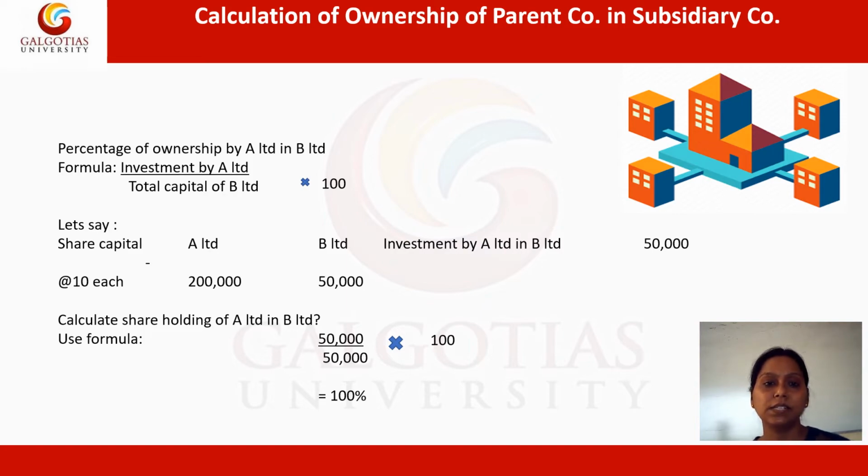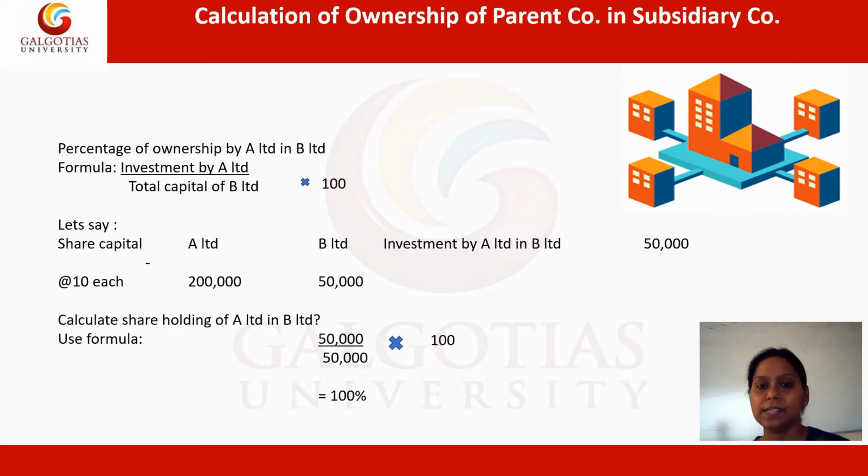The formula states the percentage of ownership by A Limited in B Limited. A is basically the parent company, which we can also refer to as the holding company, and B is the subsidiary company. In order to do the calculation, firstly we put the investment by A Limited over the total share capital of B Limited. So in the numerator we put the investment by A, the parent company, and in the denominator we put the share capital of the subsidiary company, and that is multiplied by 100.